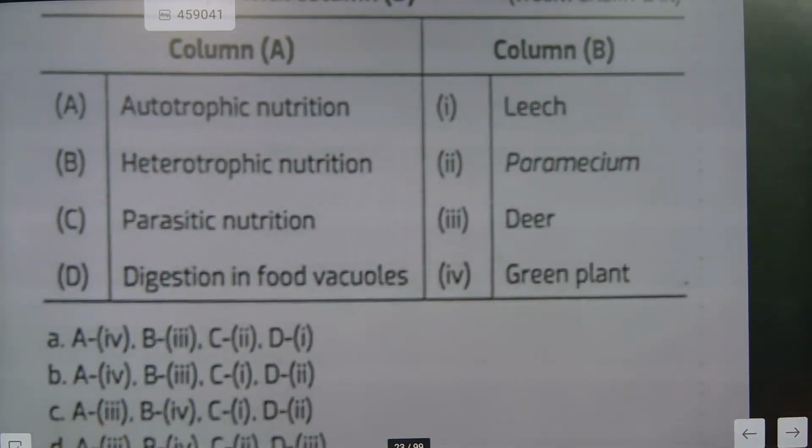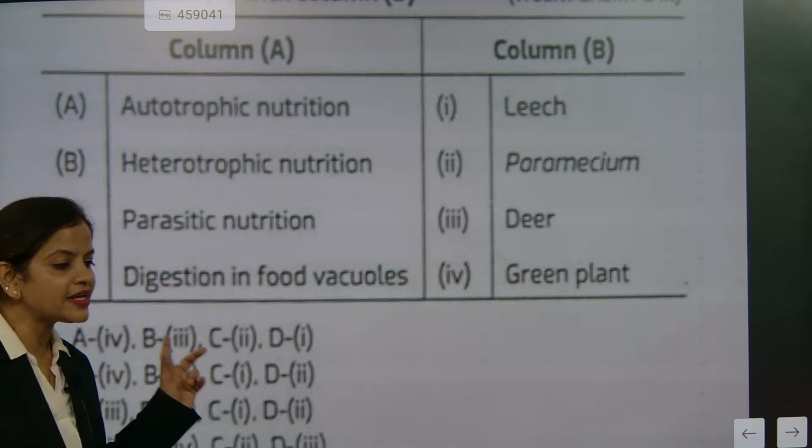Everyone start doing this question please. The correct answer is B. See, A and B are both absolutely correct.